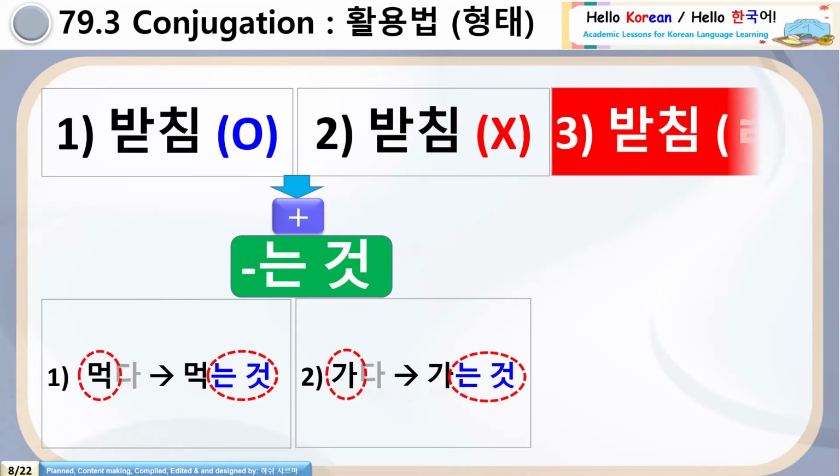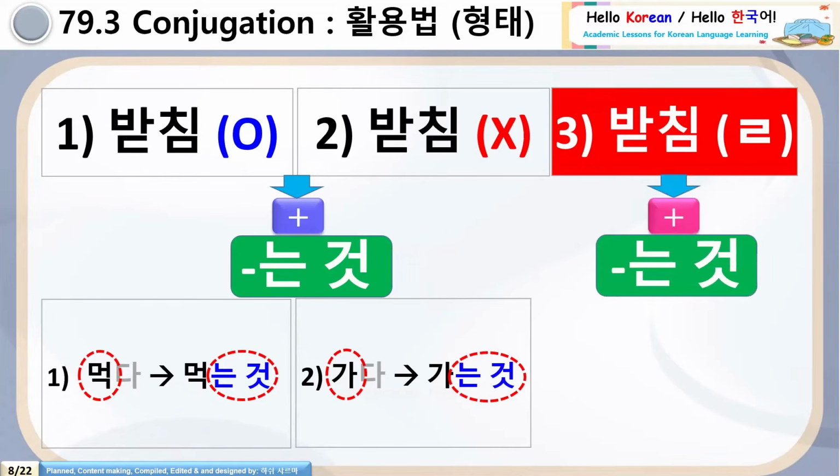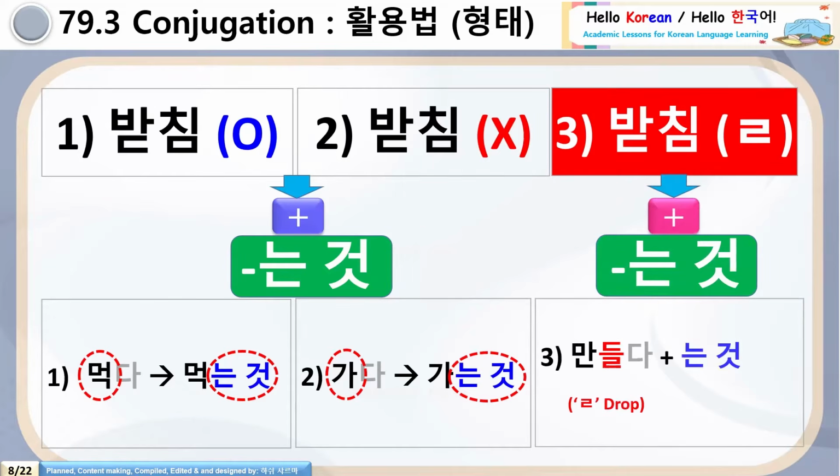And third category is the ㄹ pachim, ㄹ dropping rule. We have already completed this rule many times in the previous lessons. See here, with the verbs which are having ㄹ pachim, ㄹ will be dropped and just add neun-geot directly. See carefully, 만들다 having the ㄹ pachim, remove ㄹ pachim and add neun-geot. Again, 만들다 will be neun-geot.